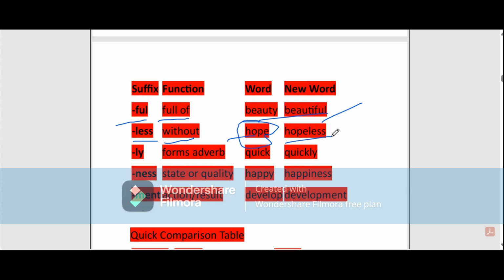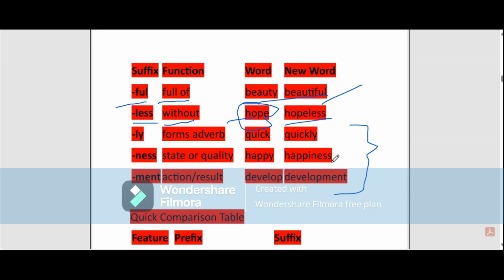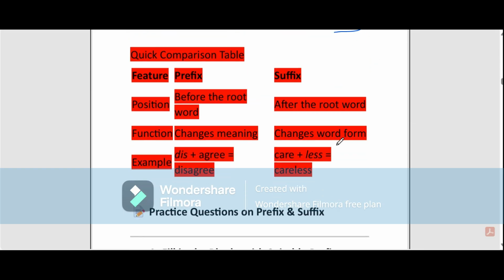So here is a quick comparison table. Let us see the quick comparison table. Features: prefix and suffix. Position: a prefix is used before the root word, and a suffix is used after the root word. The function of a prefix is to change the meaning, while a suffix changes the word form. Example: dis plus agree becomes disagree. Care plus less equals careless.